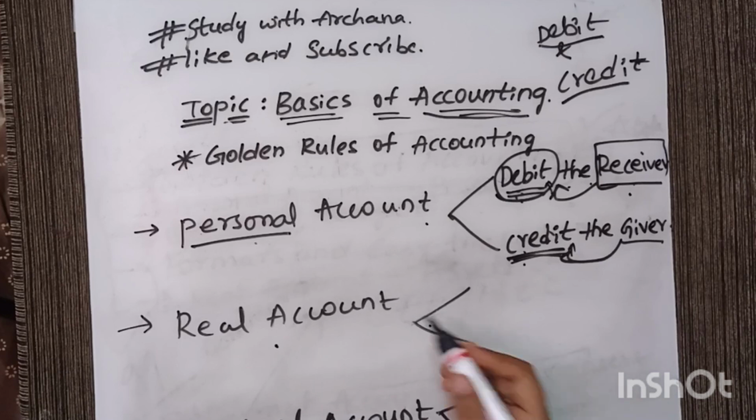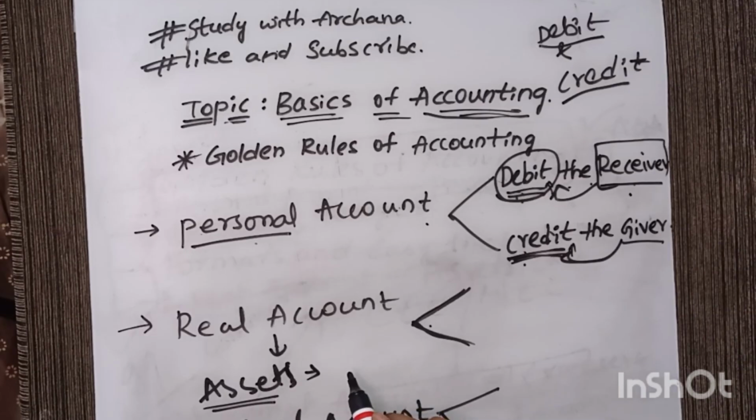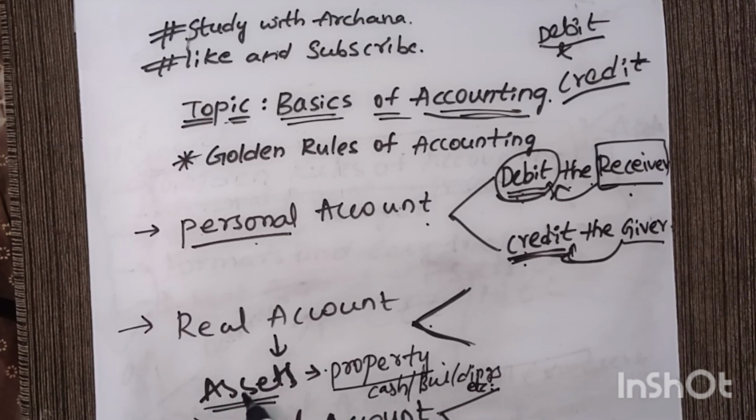So next real account. So what are the rules of real account? Real account is all about assets, right? Assets means what? This is also a new terminology in accounting: assets are nothing but our property, whatever we have. Property like cash, buildings, and so on, whatever property belongs to you, whether it is short term or long term, all that comes under assets. So real account is all about assets.